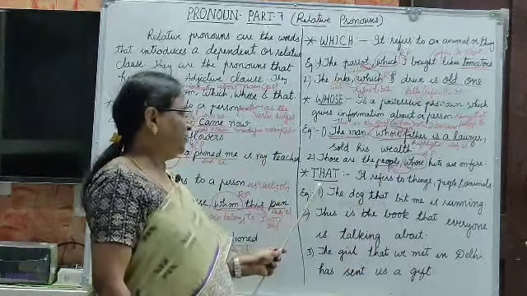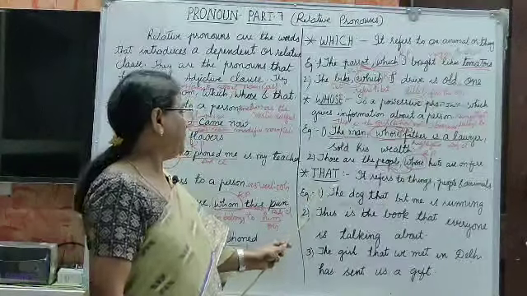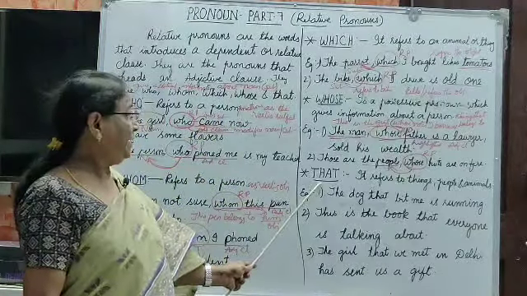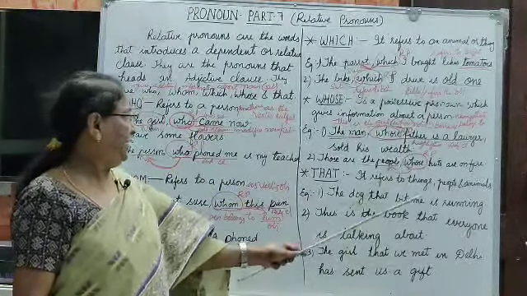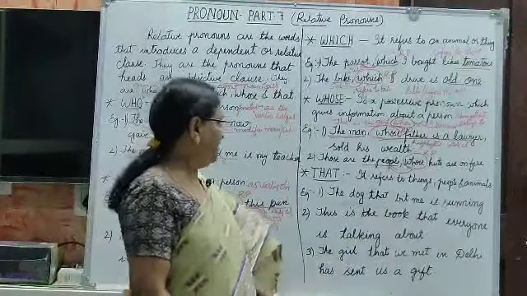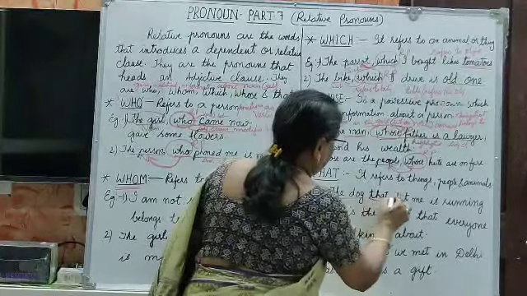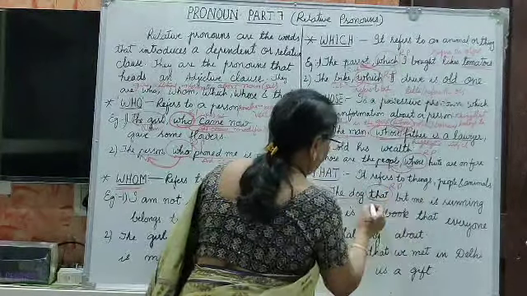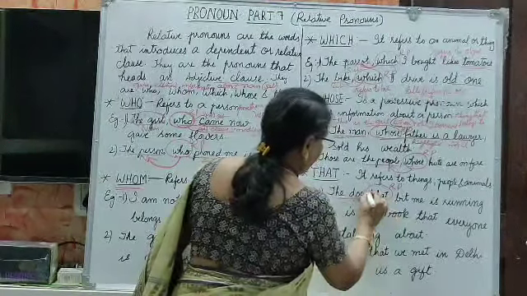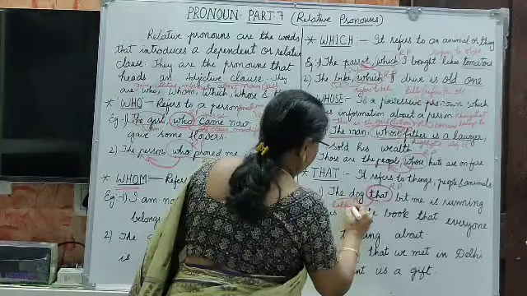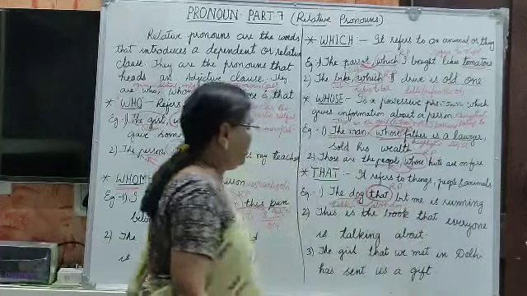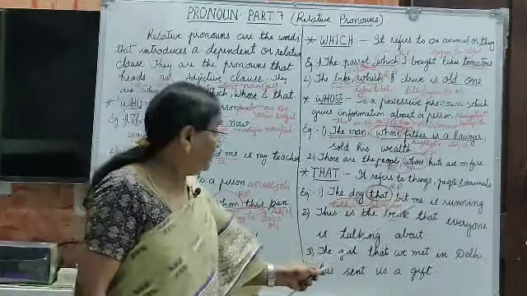Now let us go to the next word, that. It refers to things, people and animals. Let us come to the example. The dog that bit me is running. See, the dog is the noun, and that is the relative pronoun. This is talking about the dog, that means giving information about the dog. The dog that bit me is running.